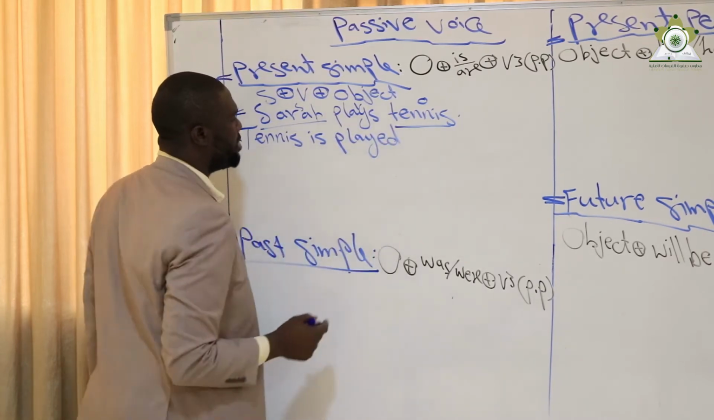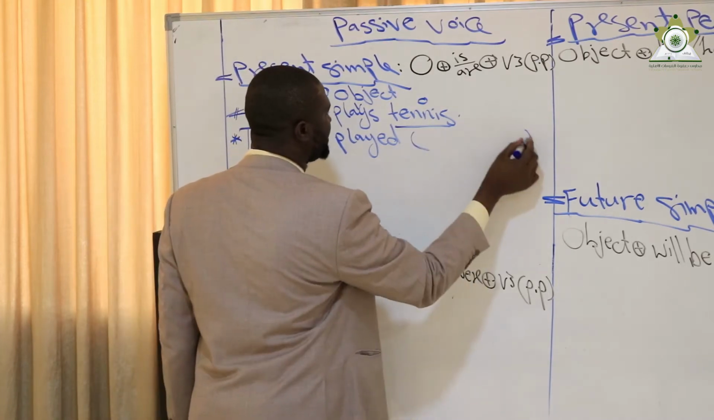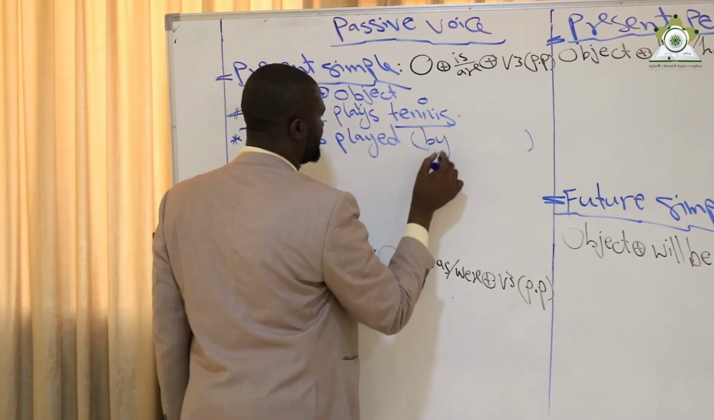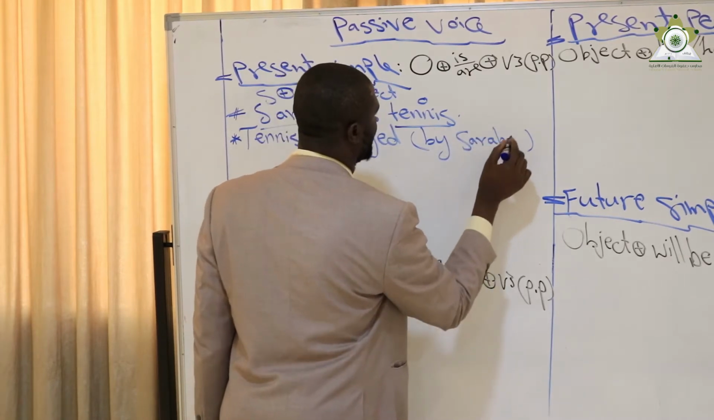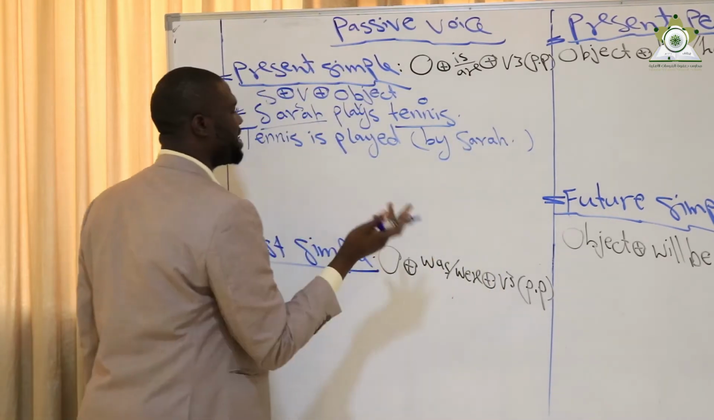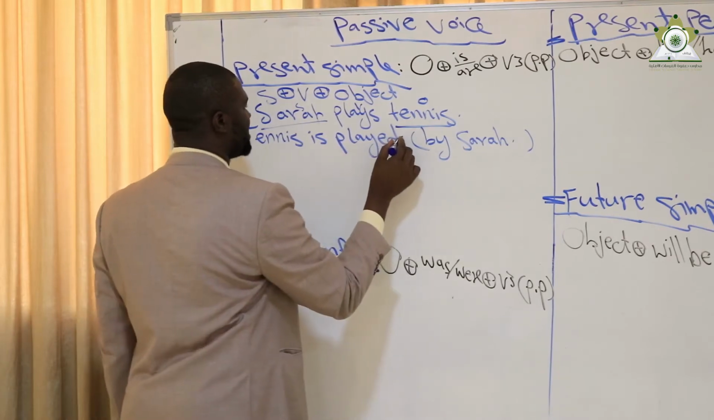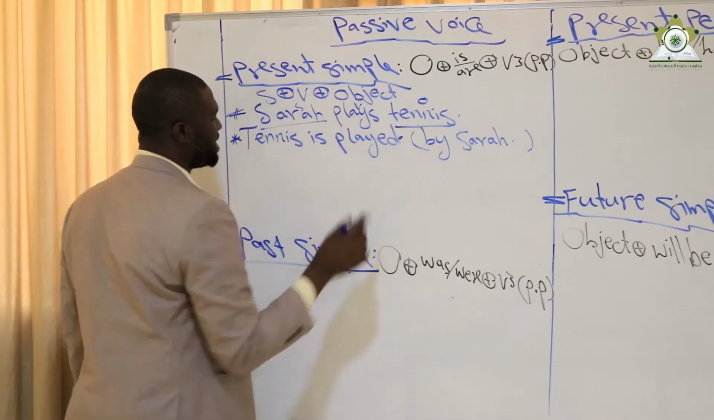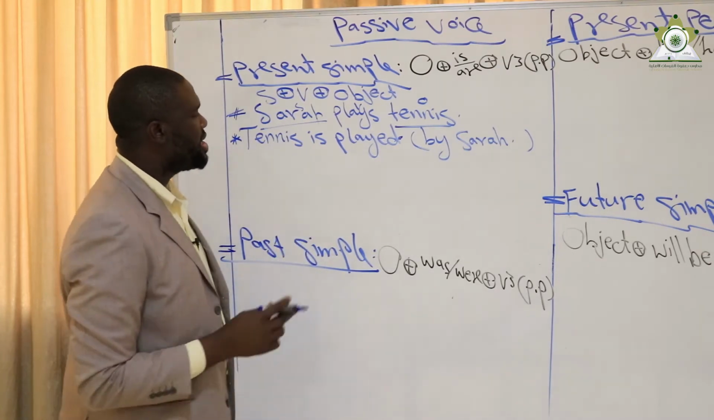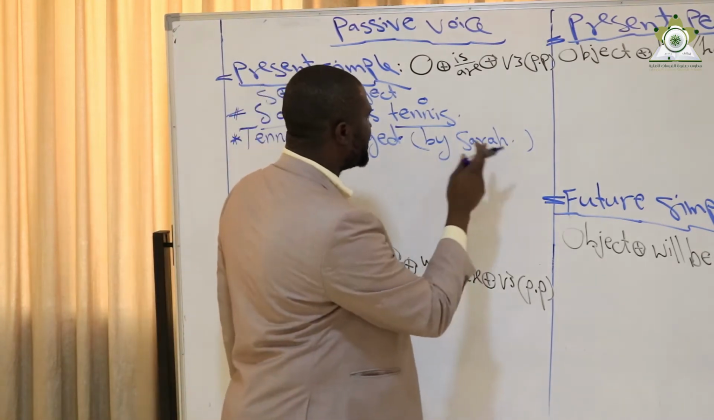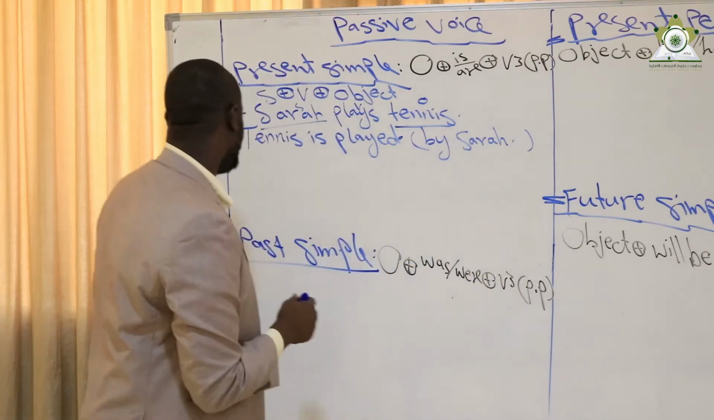Tennis is played. Okay, I have an option here. I can say by Sarah. Whether I use by Sarah or not, the sentence is completed here: tennis is played. Sarah plays tennis. Tennis is played. In case I want to include the subject, I say by Sarah.